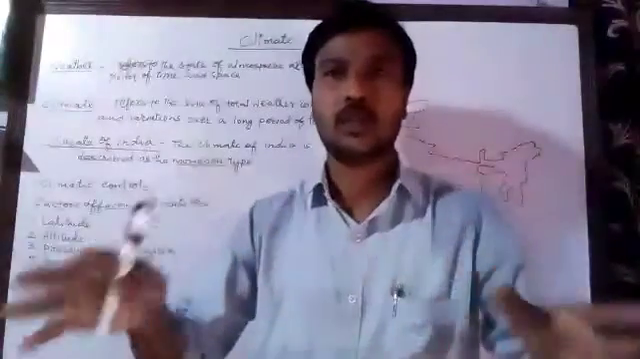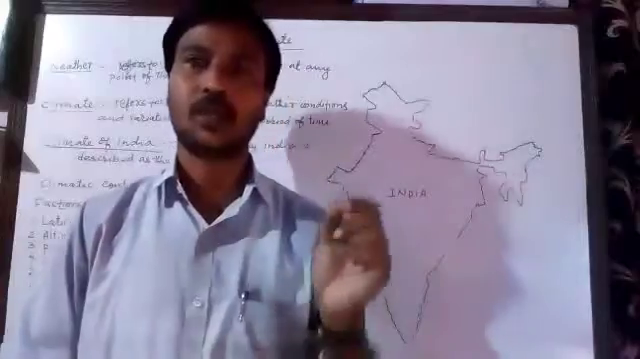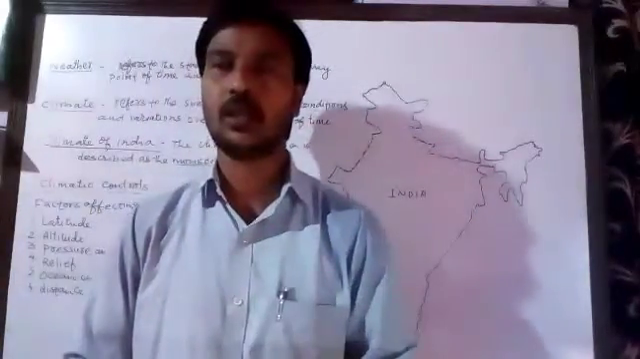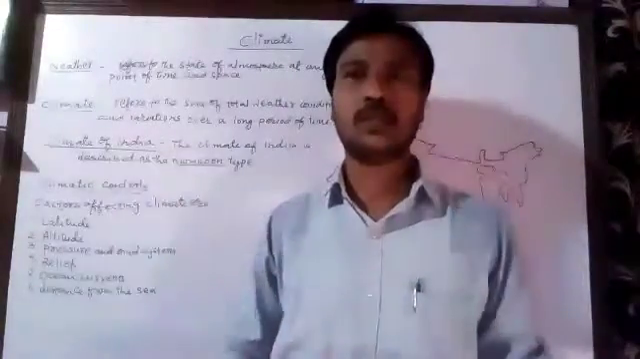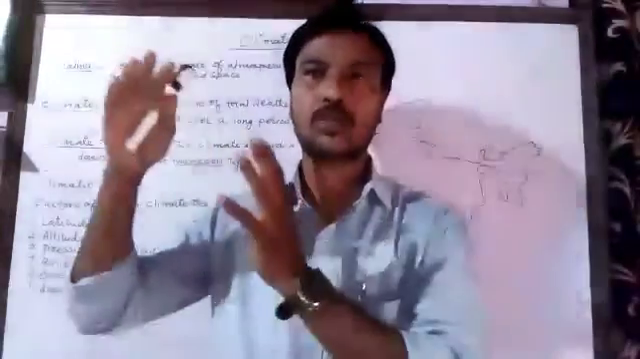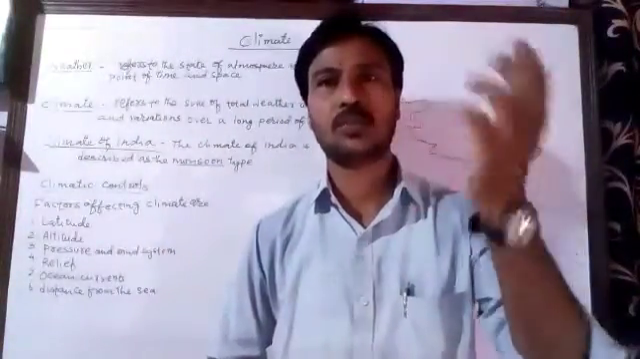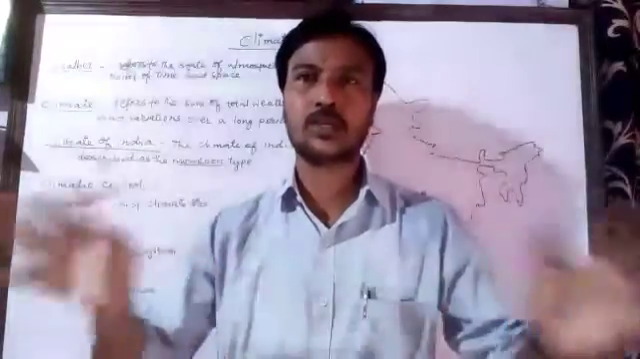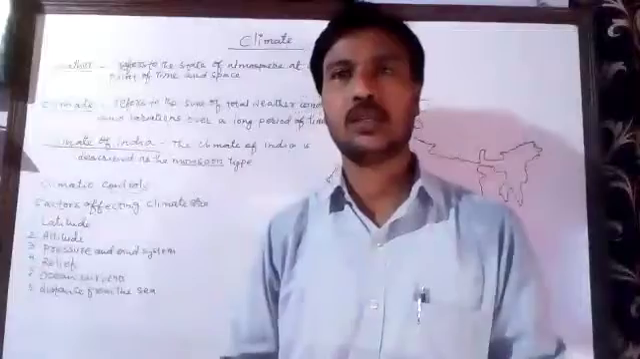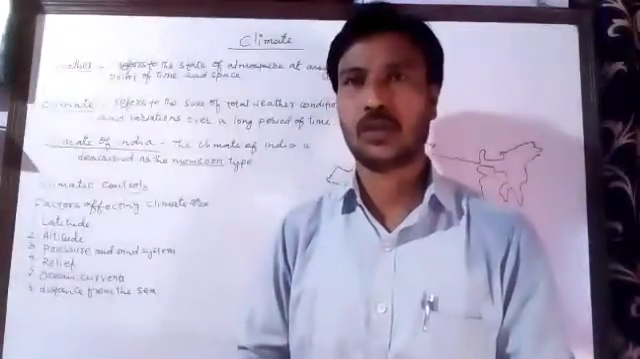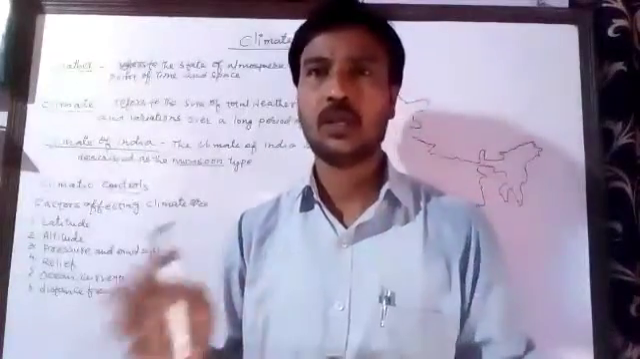Also, climate covers a large area. When I told you about the weather, I told you that weather covers a small area, and it changes from place to place, whereas climate covers a large area. For example, when we say the climate of Jammu and Kashmir, the whole of Jammu and Kashmir is cold. When we say the climate of Rajasthan is hot, almost all parts of Rajasthan have a hot climate. So it covers a large area, and also it's for a longer period of time. So these are the differences we can make between weather and climate.